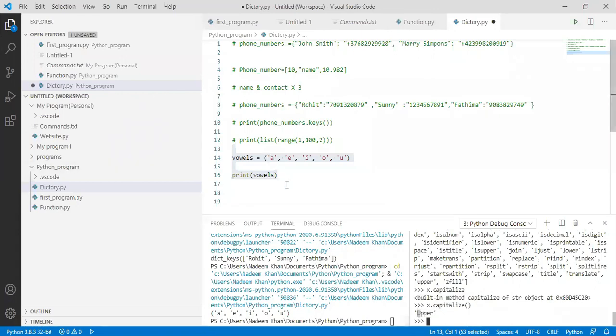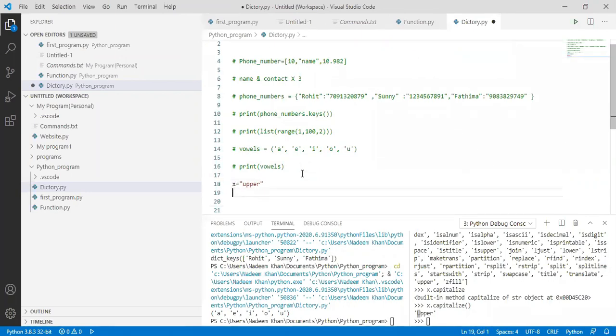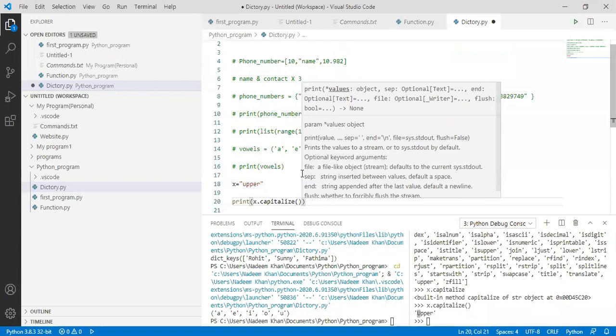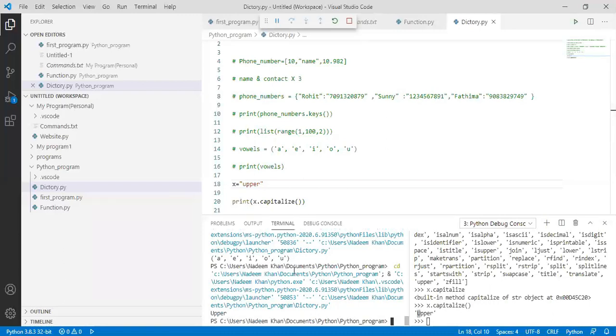We can do the same programming here. Let's suppose I am doing it here so that you do not get confused. Let's suppose we have a string upper, and I want to change it into uppercase, not the whole word, but U as in uppercase. So let's print x dot capitalize. Here is the output. So you can use this.